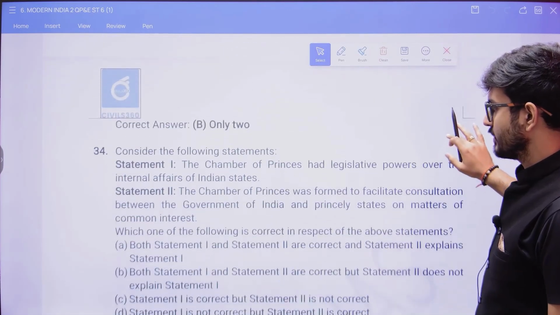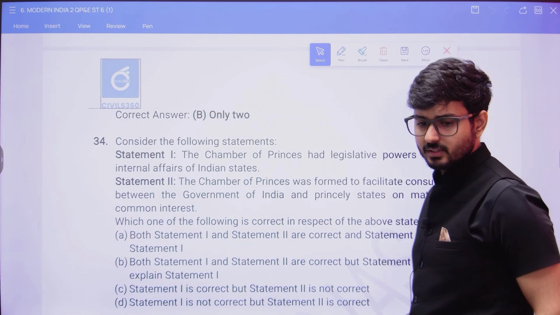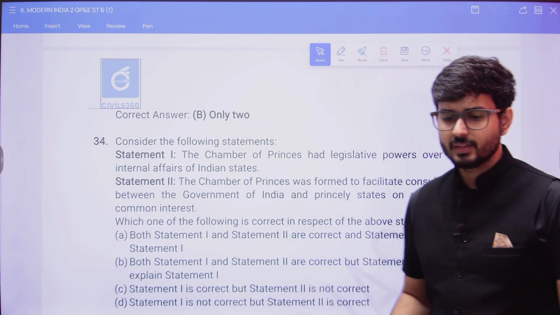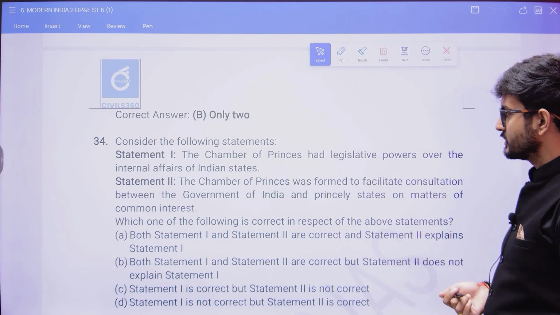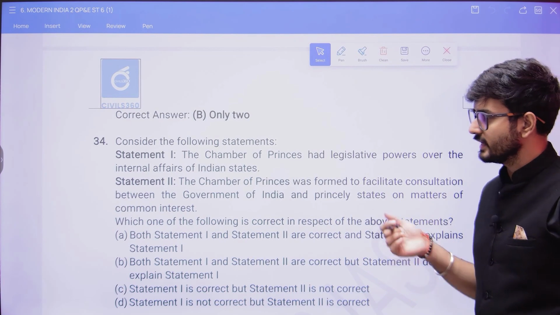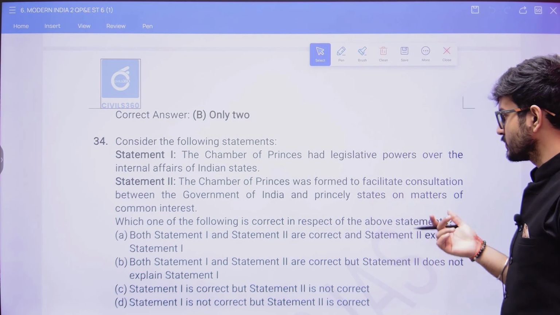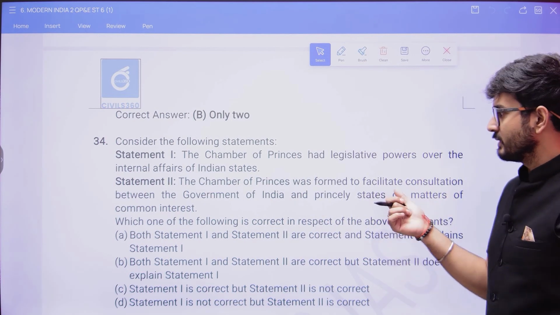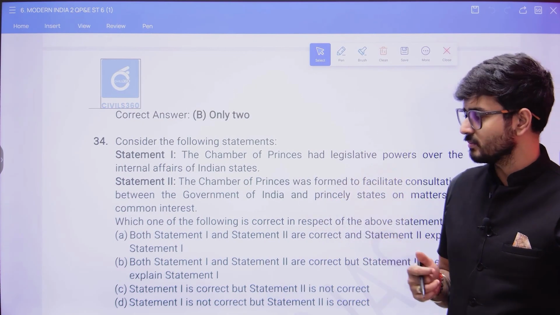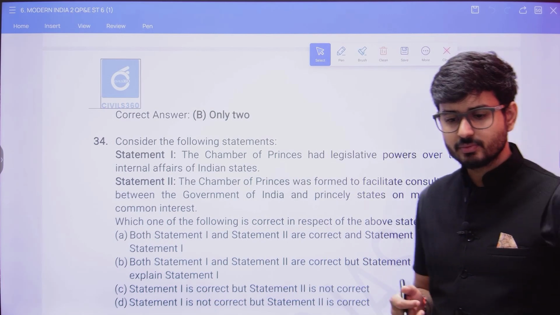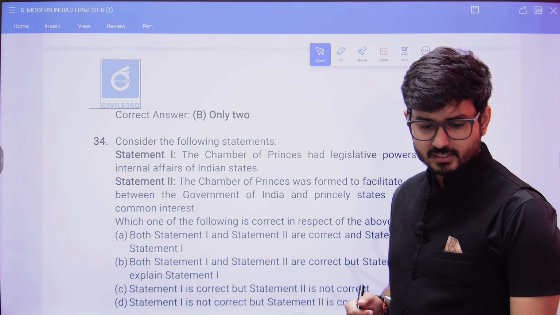Here, when we move to the next question, what do you believe is the answer here? Now, consider the following statements. The Chamber of Princes had legislative power over the internal affairs of Indian states. Then the Chamber of Princes was formed to facilitate consultation between the government of India and the princely states on matters of common interest. Okay, so which one do you think is going to be correct here in this particular context?